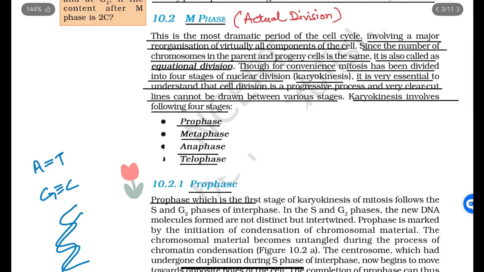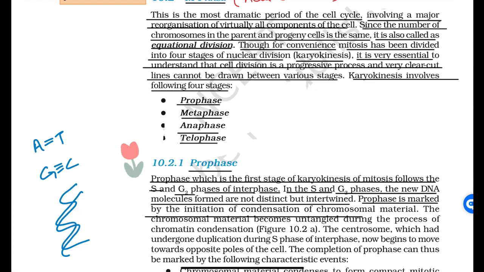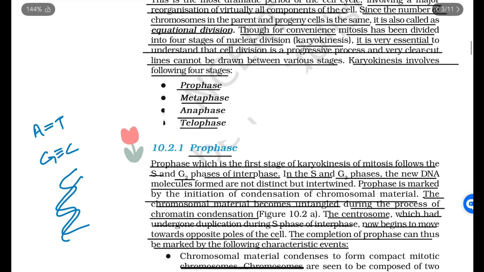Prophase. Prophase, which is the first stage of karyokinesis of mitosis, follows the S and G2 phases of interphase, and in the S and G2 phases the new DNA molecules formed are not distinct but intertwined. Prophase is marked by the initiation of condensation of chromosomal material. The chromosomal material becomes untangled during the process of chromatin condensation. The centrosome, which had undergone duplication during S phase of interphase, now begins to move towards opposite poles of the cell. The completion of prophase can thus be marked by the following characteristic events.